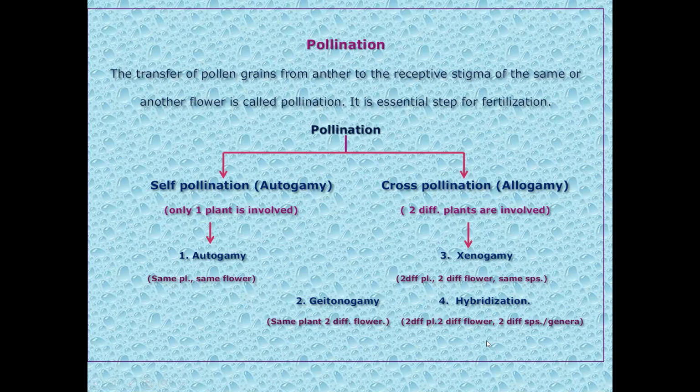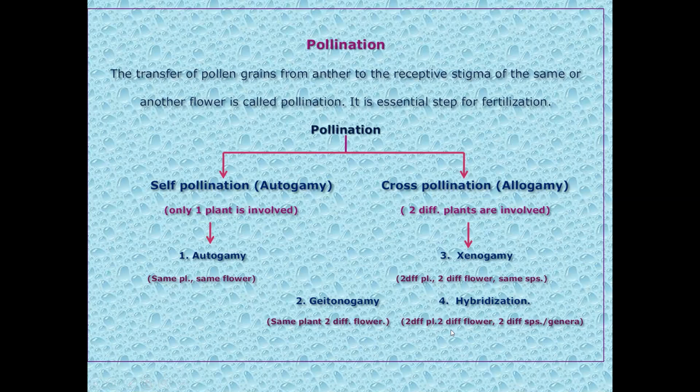If you remove the androecium from a bisexual flower, it becomes a female flower, and if you remove the gynoecium from a bisexual flower, it becomes a male flower. In this way you have to emasculate the flowers. And then you have to transfer the pollen grains of a desired flower of a desired variety to the stigma of your selected female flower. This is done manually and the process is hybridization.